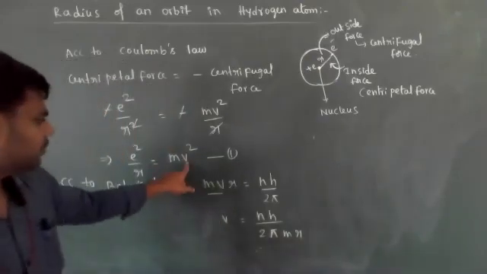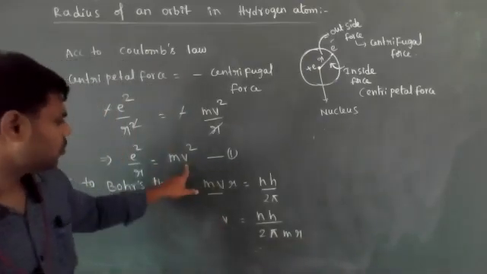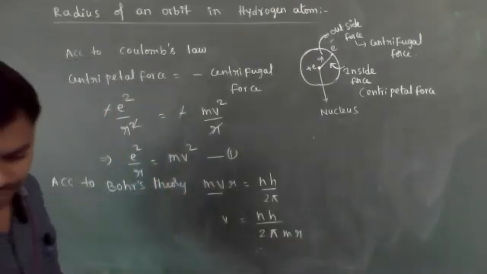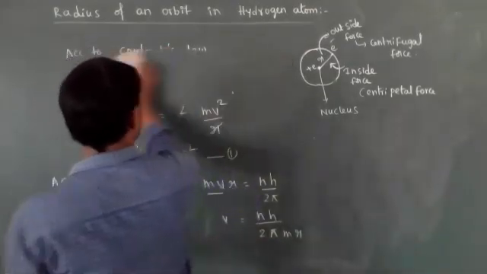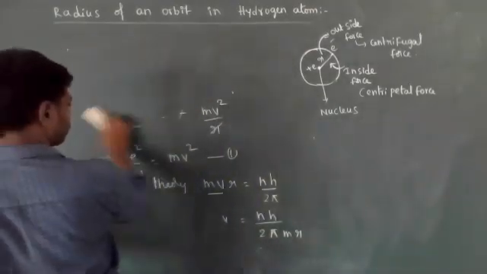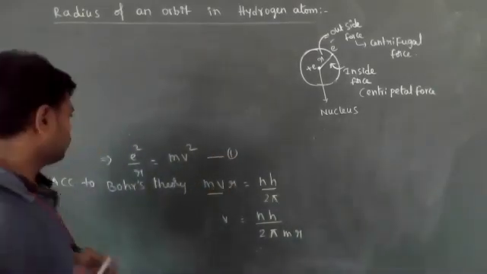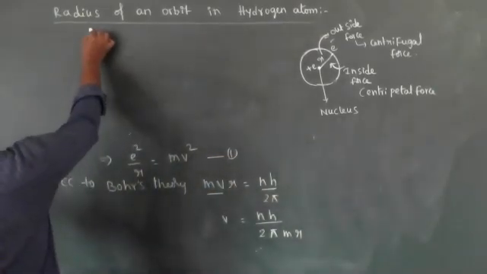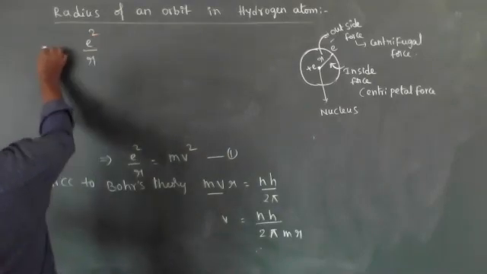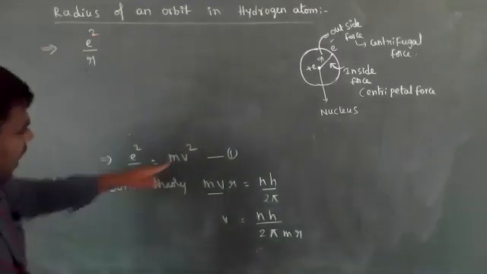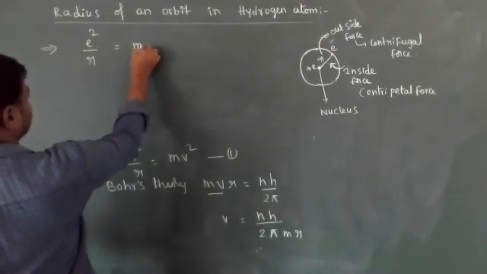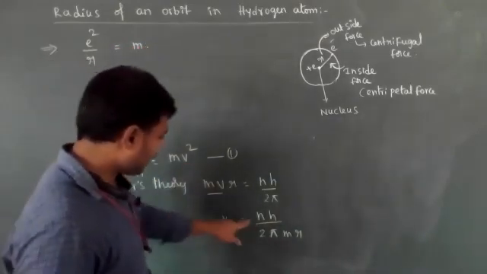Then in that equation 1, the v square value you have to substitute. Just substitute that. Then what happens? e square by r square is equal to m into v value.